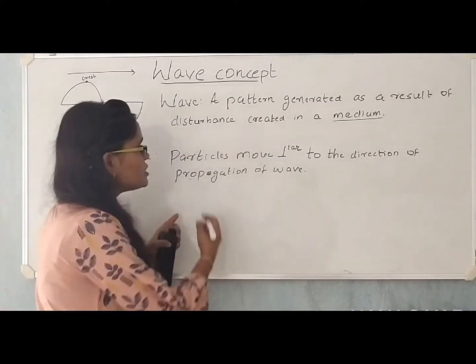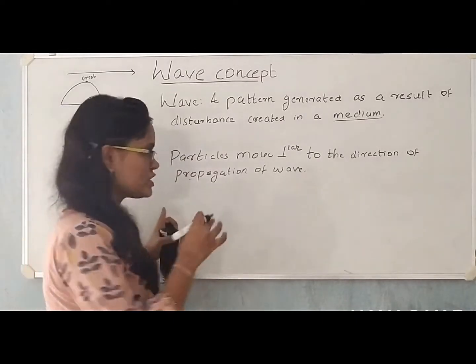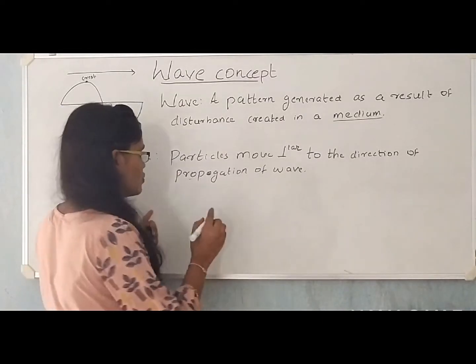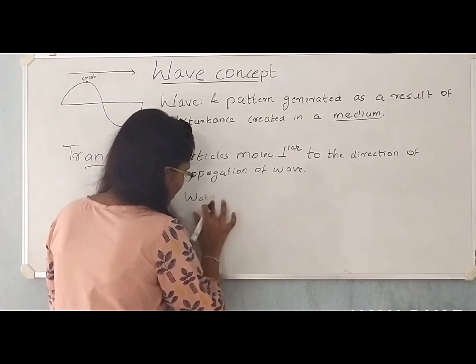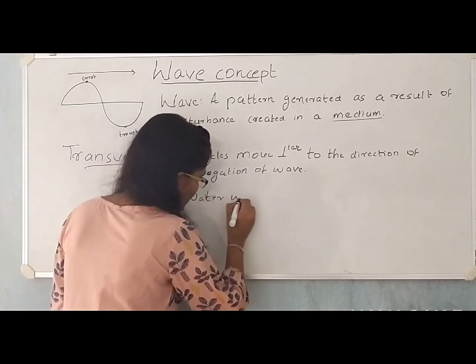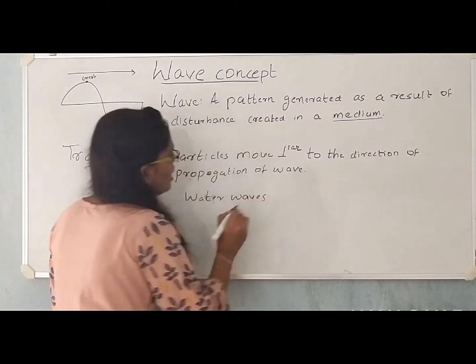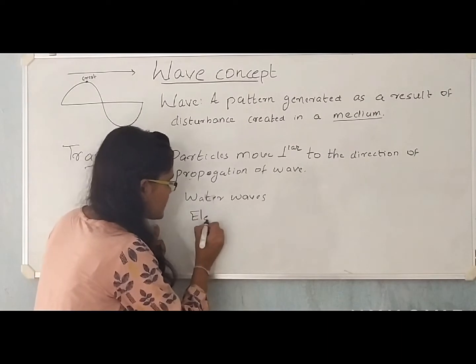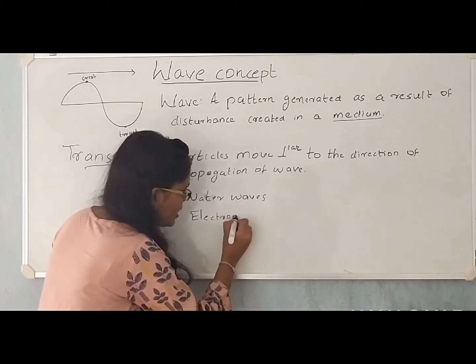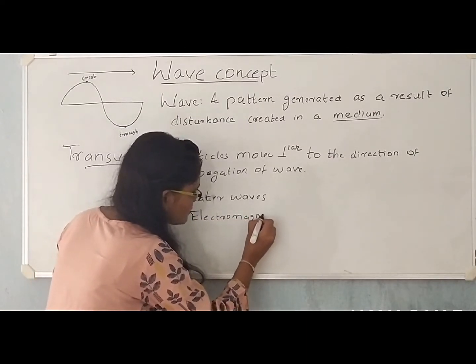The best example for this transverse wave is waves on water, which we have discussed so far. Water waves. Another example for transverse waves is electromagnetic waves.